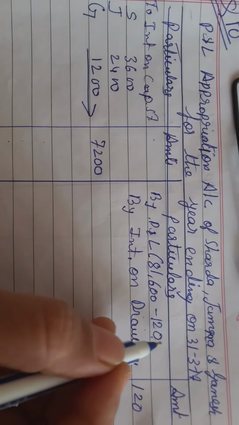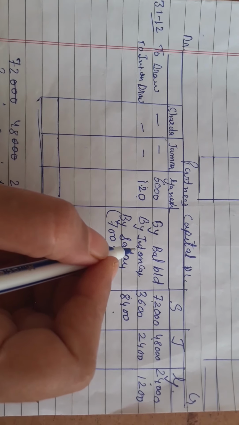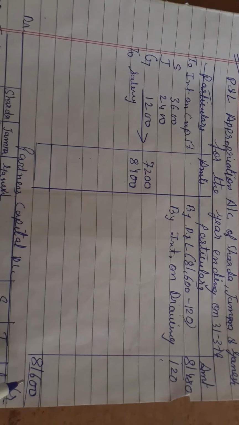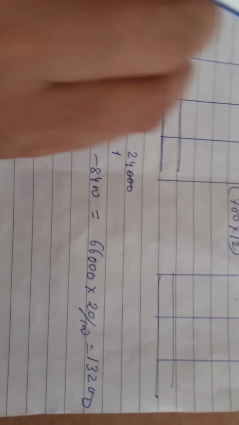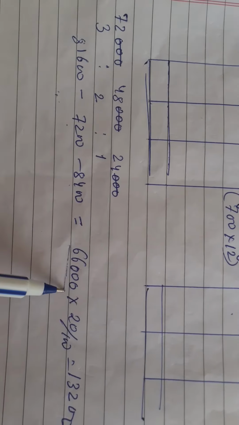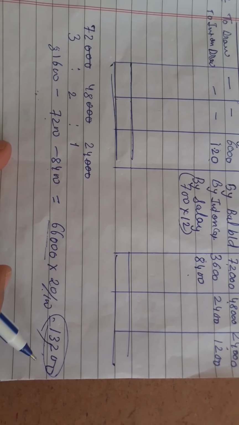Now only two points are left, that is general reserve and divisible profit. It is told that you have to write 20% as general reserve. We are going to total this first. The total is 81,600. From this you deduct 7,200 and 8,400. You will get 66,000. The difference is 66,000. 20% of that is general reserve, they told. So the answer comes as 13,200.